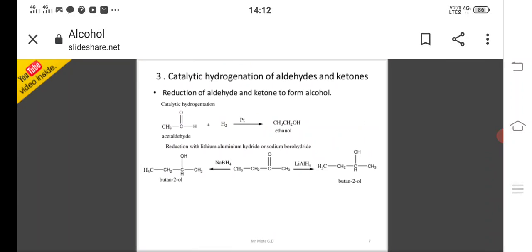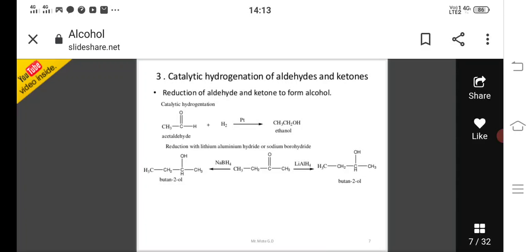And next preparation method is catalytic hydrogenation of aldehydes and ketones. Okay students, catalytic hydrogenation of aldehydes and ketones. Reduction of aldehyde and ketone to form alcohol is called catalytic hydrogenation. First, acetaldehyde, CH3CHO. Acetaldehyde plus H2 in presence of platinum, it will give